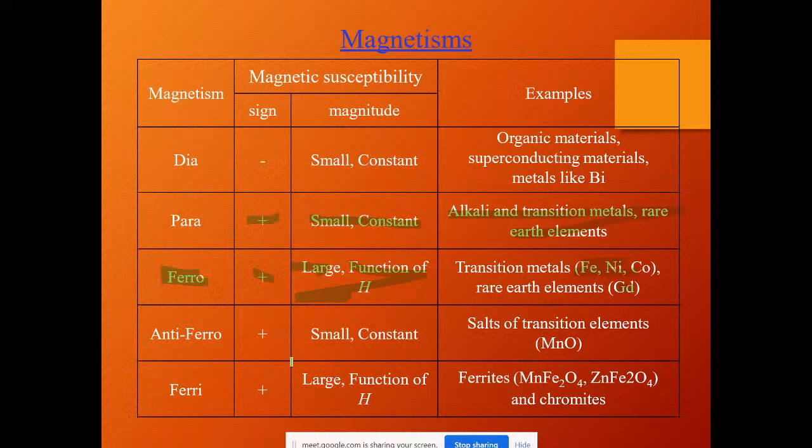These are the combinations that we can see. Antiferro comes under the ferromagnetic materials, but it cancels the magnetic moment, so the value is 0, or seen as small, and it is an example for salts of transition elements. And ferri has a large value, where we see materials named ferrites. Earlier I mentioned magnetite, so all these terms come under these types of minerals.